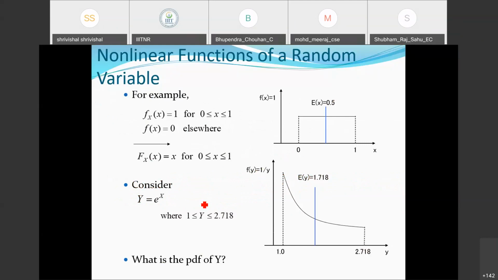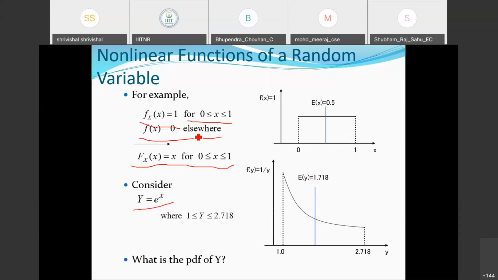We define a density function here corresponding to the random variable X, where you can observe f_X(x) is equal to 1 within the interval 0 to 1, and the rest of the time the function value is 0. The distribution function is F_X(x) equal to x for 0 to 1. So consider Y is equal to e^X.